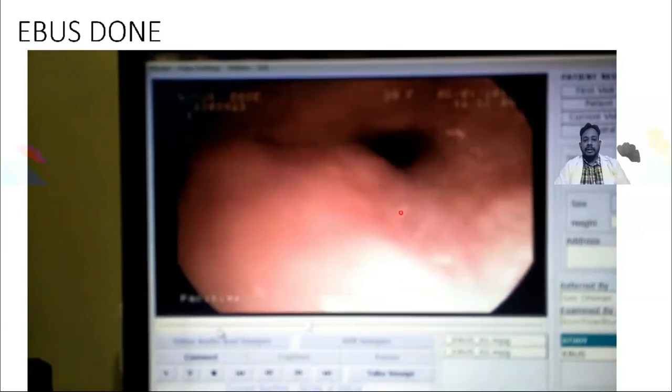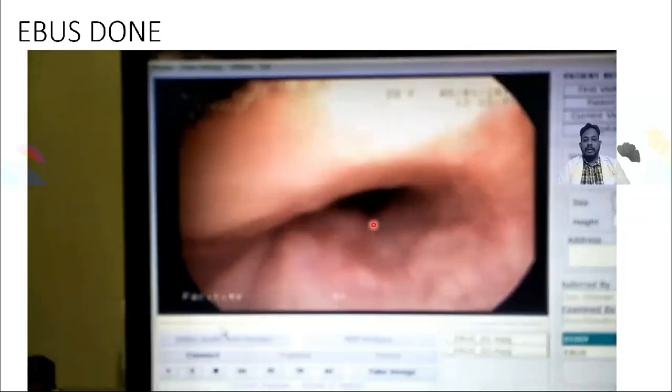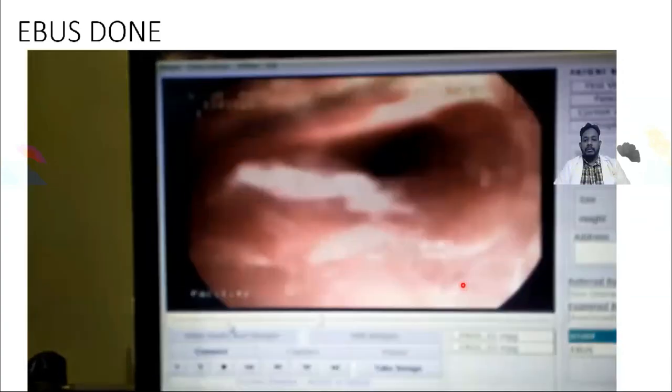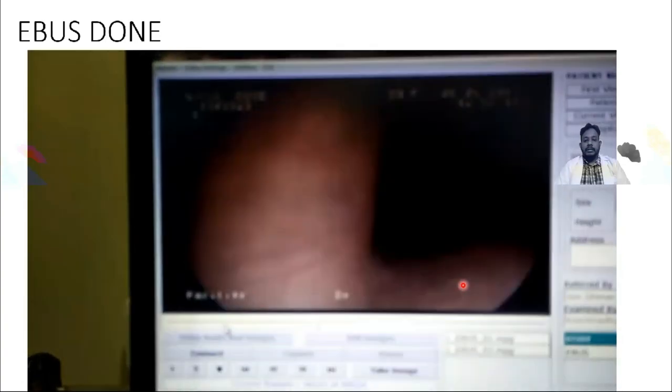This is the bronchus intermedius, and you can see a special type of appearance here, somewhat raised. You can see the whole bronchial mucosa is affected.